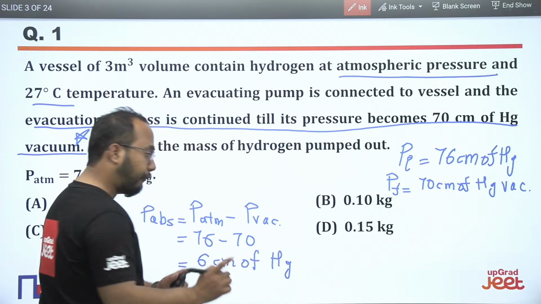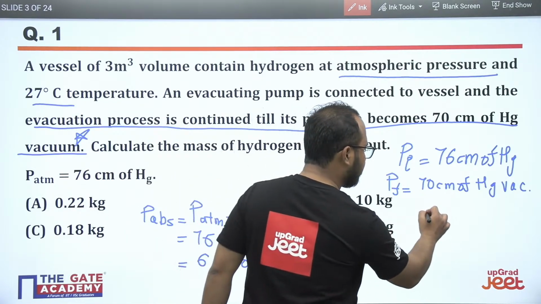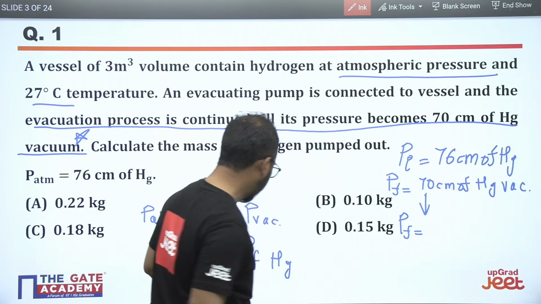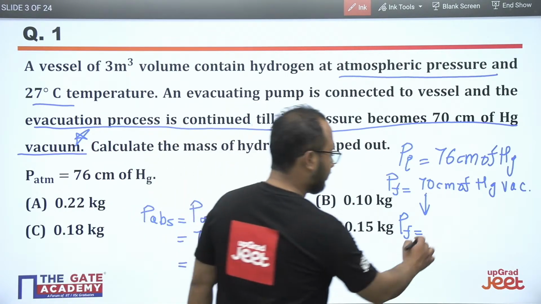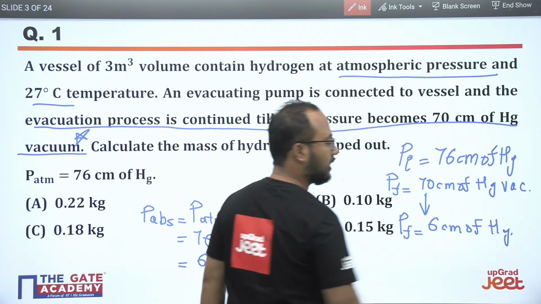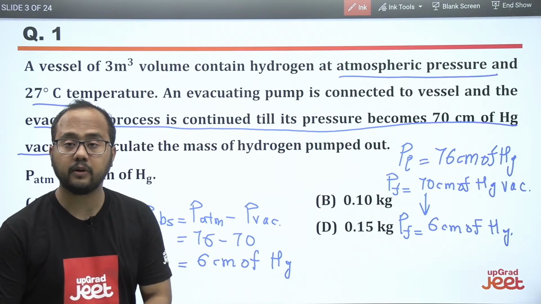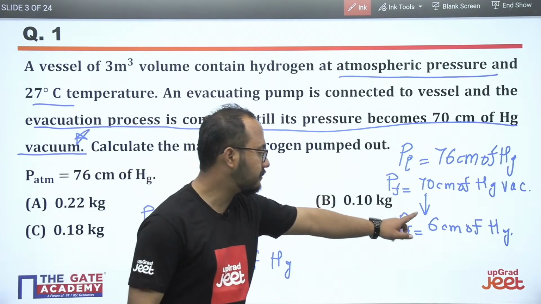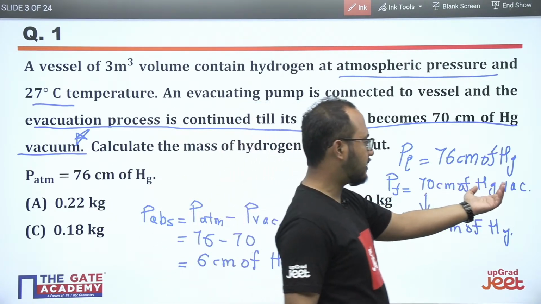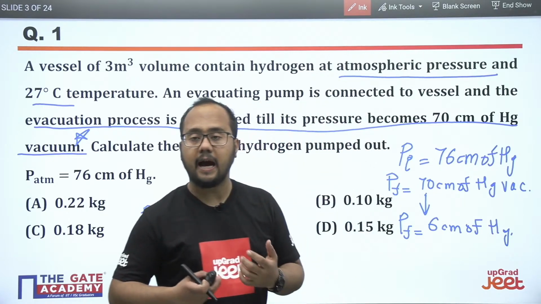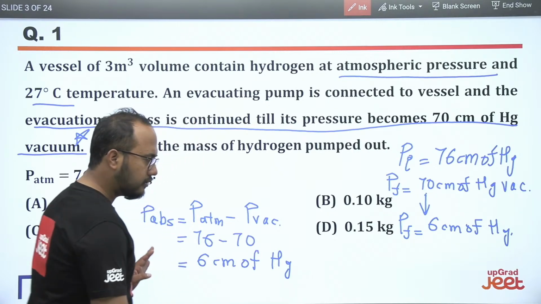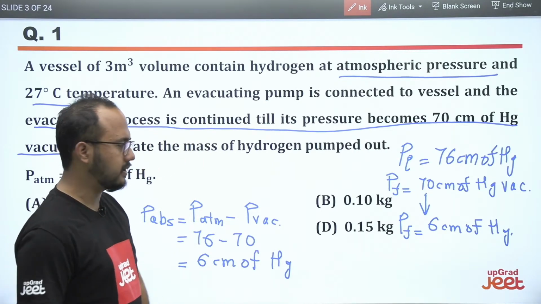So the final pressure can be written like this: 6 centimeter of mercury, right? I hope it is clear to everybody. So final pressure has been mentioned. We have mentioned the pressure in terms of different units. Because it is in a negative gauge pressure, but we have to use in the absolute terms. So 6 centimeter of mercury, it is in the absolute terms. So we have changed the units basically.